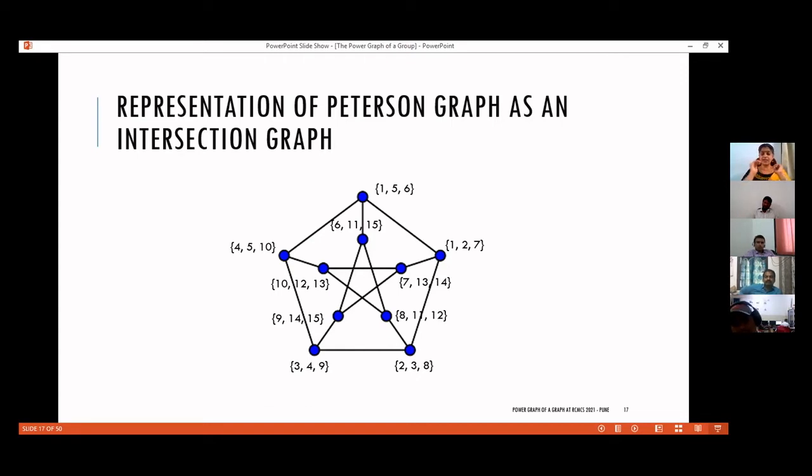Again, it is not necessary that if it is a regular graph, we will get sets of equal cardinality. Say if I add an element 16 to this set, nothing will happen. The cardinality of that set changes to 4, but still the intersection graph representation remains the same.